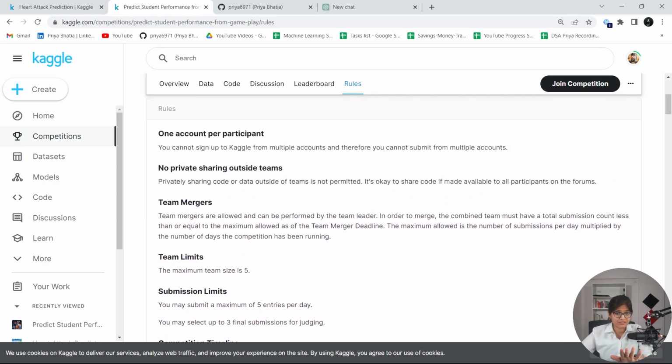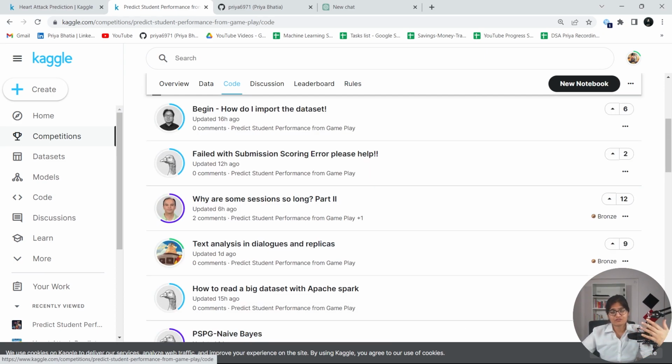Again, this platform is pretty much amazing. Please try to look at this platform. You will be able to learn a lot more things. Datasets are available in all the domains that we have, like healthcare, like finance. So you can go and check it out.